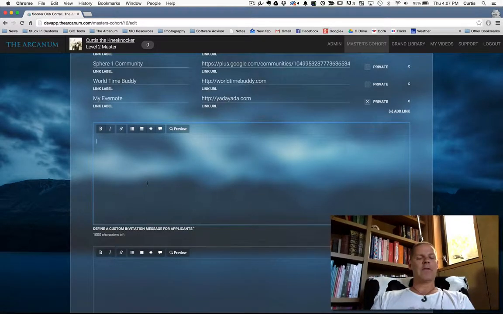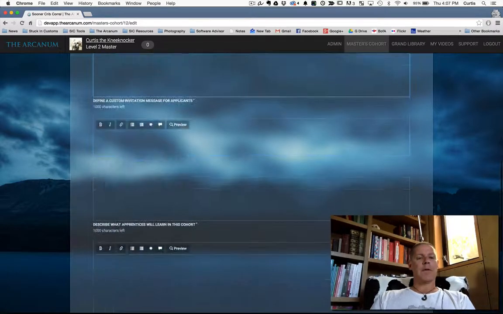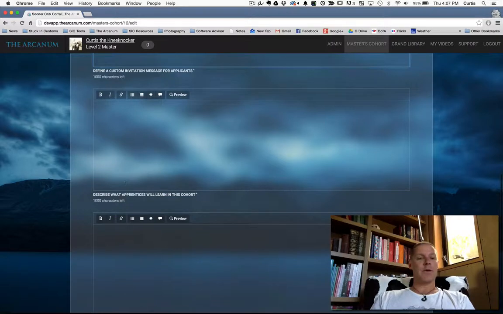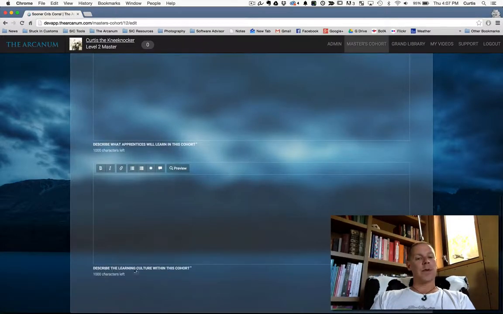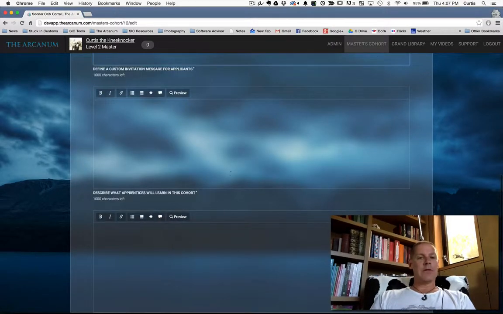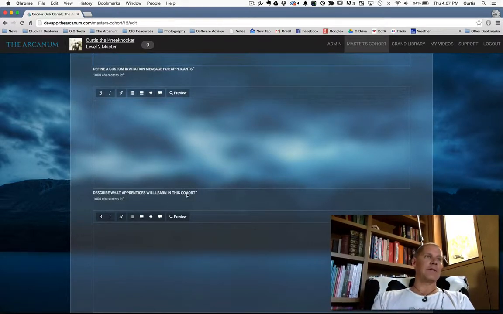Eventually, this is going to change a bit, but this is a good place to do that if you just want to tell them about your cohort. Now, you can start adding more detail here. You can describe what apprentices will learn in this cohort, and you can describe the learning culture within this cohort. Now, we will go ahead and show this information via links to your current apprentices in your cohort on their My Cohort page.